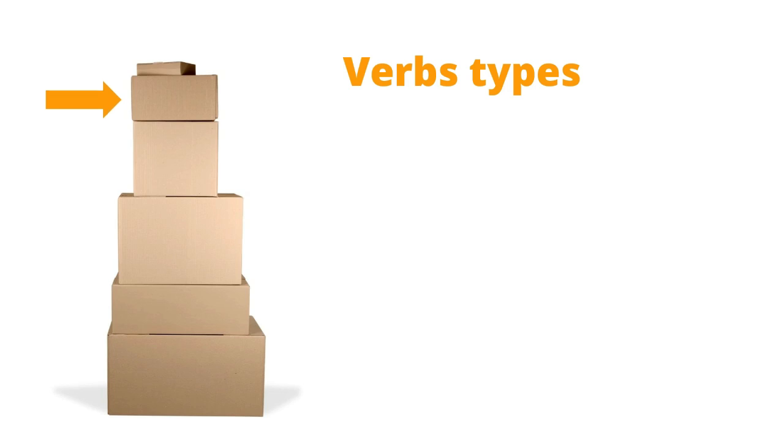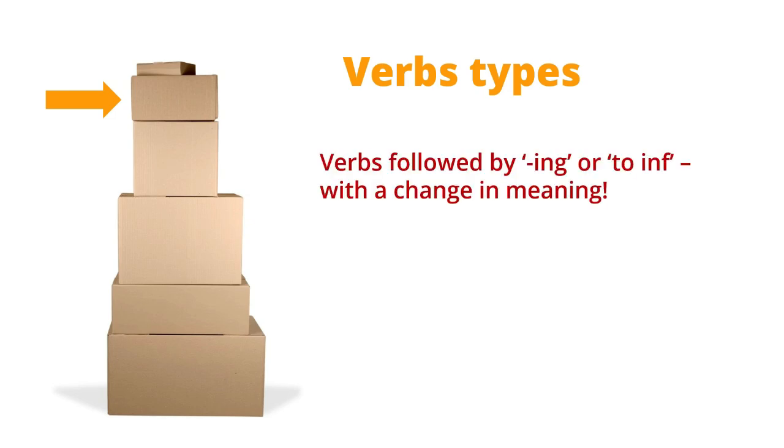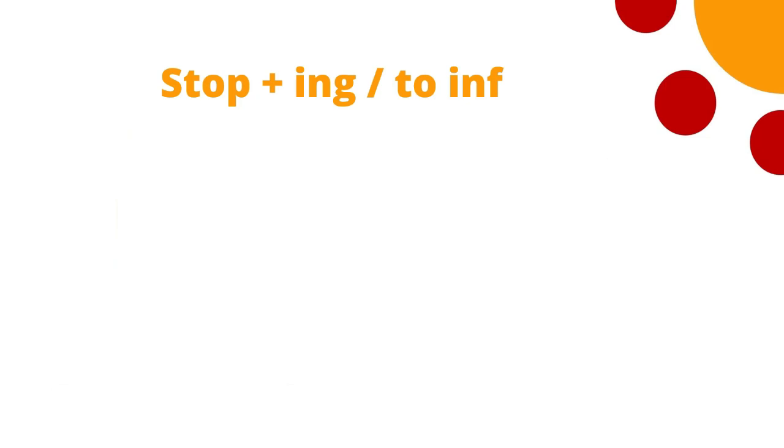This is the interesting box, and the very problematic box, because this box has verbs which can be followed by the ing or the to infinitive, but it has a change in the meaning, and these are the ones we need to look at. So let's begin with stop. Stop can be followed with the ing or the to infinitive, but there is a difference in the meaning.